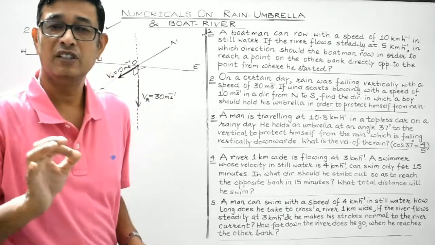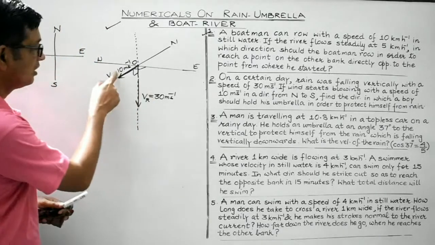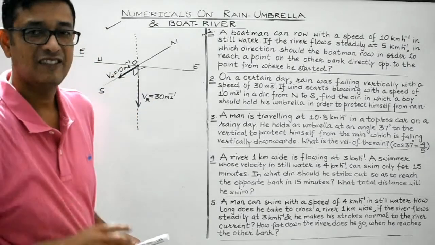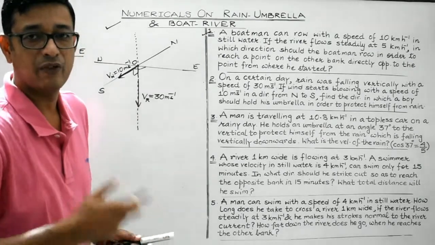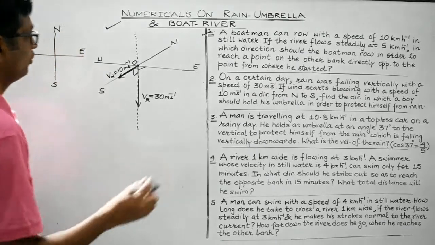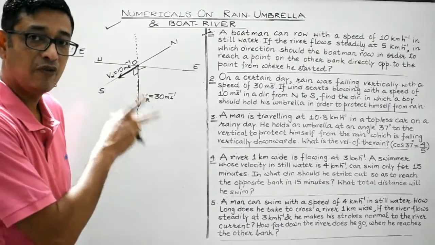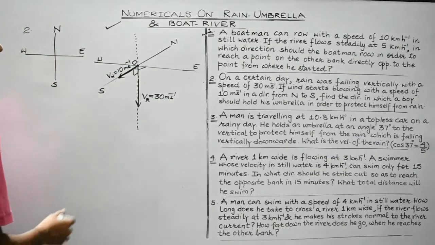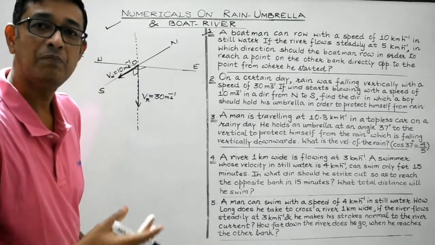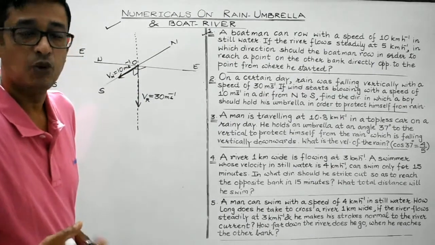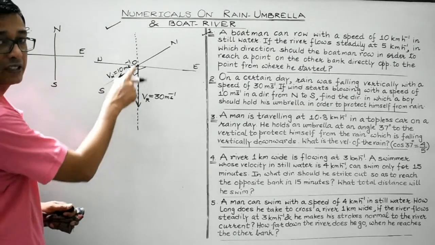Find the direction in which a boy should hold his umbrella in order to protect himself from rain. Now students, look, the boy must hold his umbrella in a direction in which the resultant of these two velocities acts. Only in that situation he will be able to save himself from getting wet, isn't it? So we need to find out the resultant of the rain and the wind, right? So obviously these are the two vectors representing the two adjacent sides of a parallelogram. So the vector resultant, both in magnitude and direction, will be given by the diagonal of the parallelogram passing through the same point.